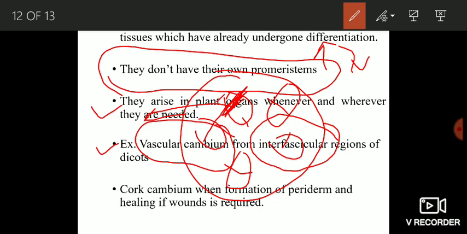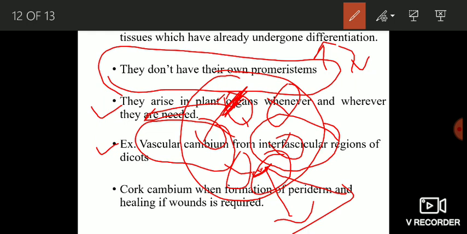And here a group of parenchymatous cells, they also function as meristematic cells, which is known as intervascular cambium. Okay, the intervascular cambium is a secondary meristem because it has originated from the differentiated parenchymatous cells.